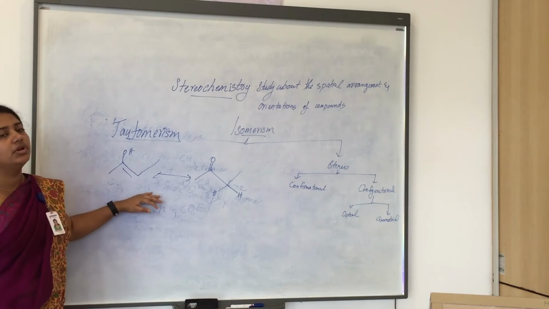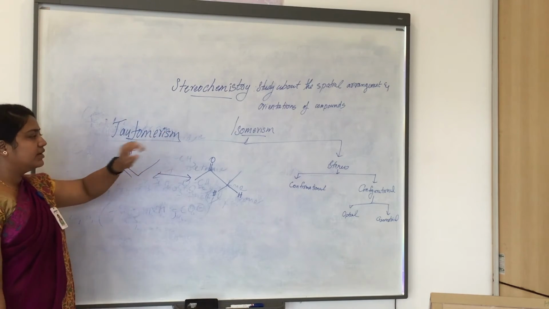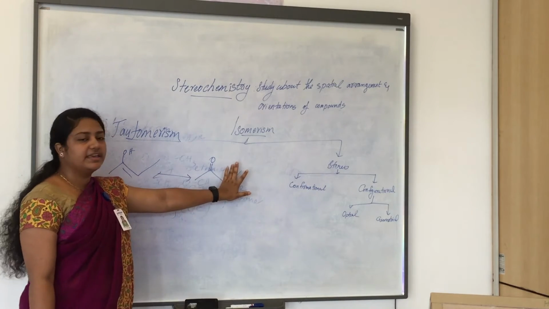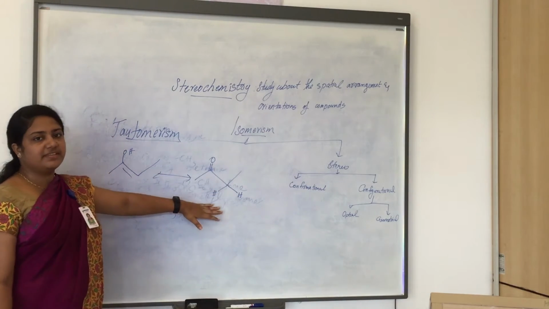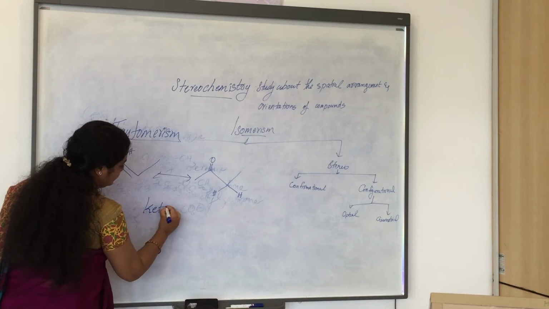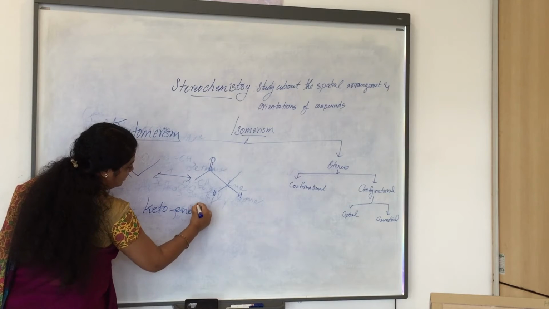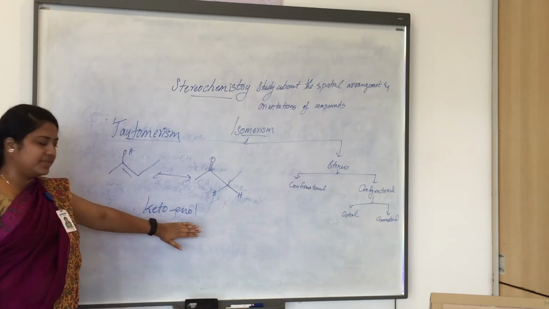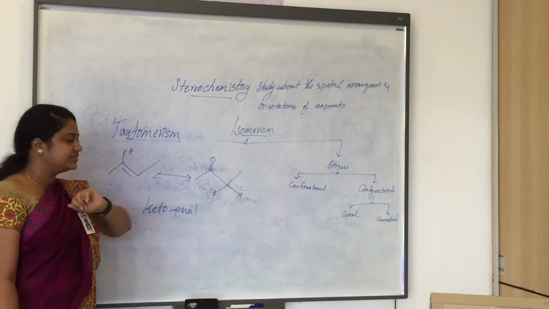on taking this molecule as an example, what is tautomerism? Here it is an alcohol and here it is a ketone. So we can name it as keto-enol tautomerism. And why are we naming such an isomer as keto-enol tautomerism?